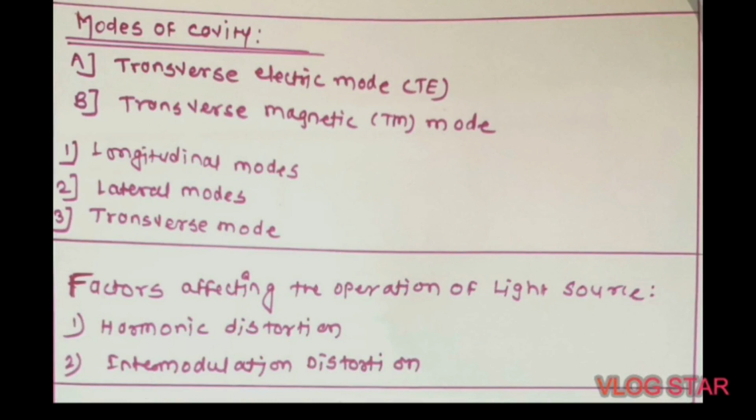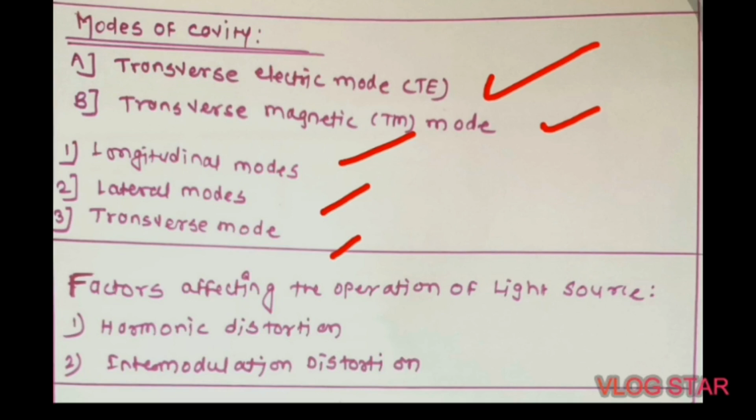In the next point, we are going to study the modes of cavity. Actually, to form a laser beam, optical radiations take place inside the cavity. This optical radiation forms electric and magnetic field lines, and this is called the modes of cavity. Basically there are two types of modes: the first is transverse electric mode, TE, and second, transverse magnetic mode, TM. Again, these modes are divided into three categories: the first is longitudinal modes, second lateral modes, and last transverse modes.